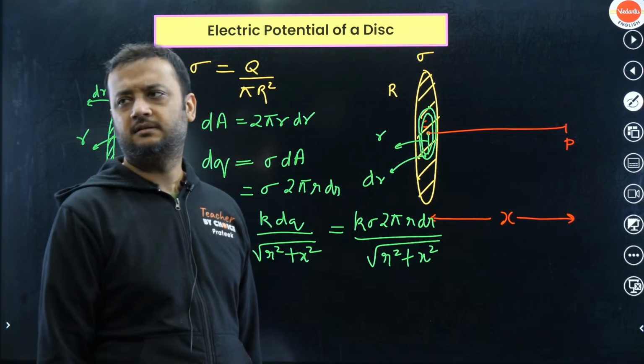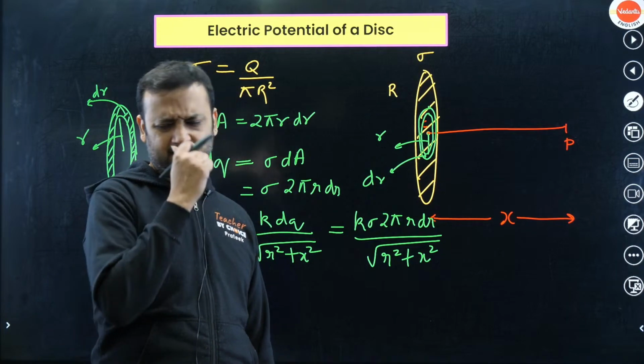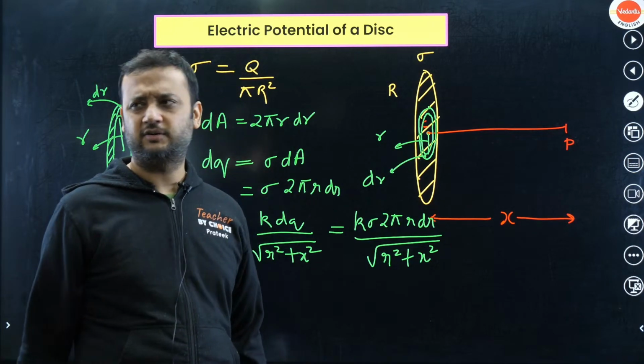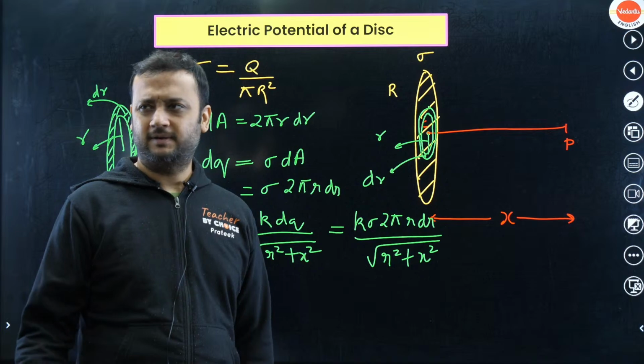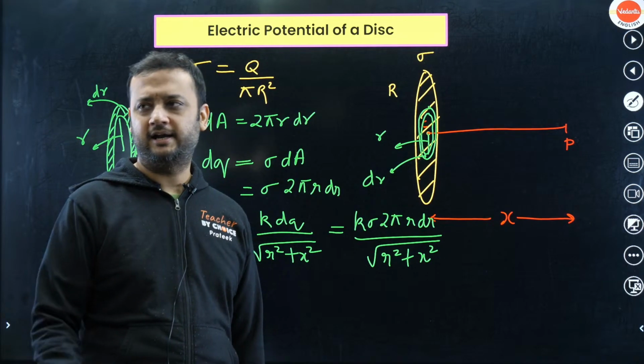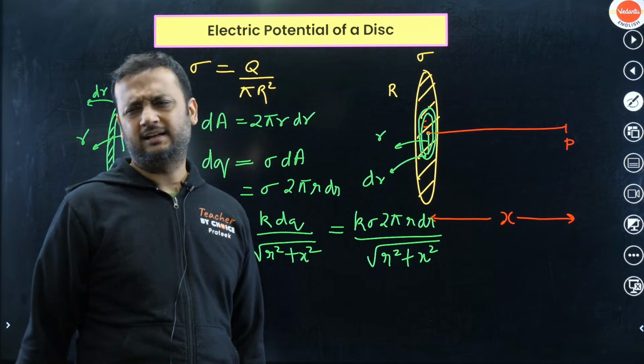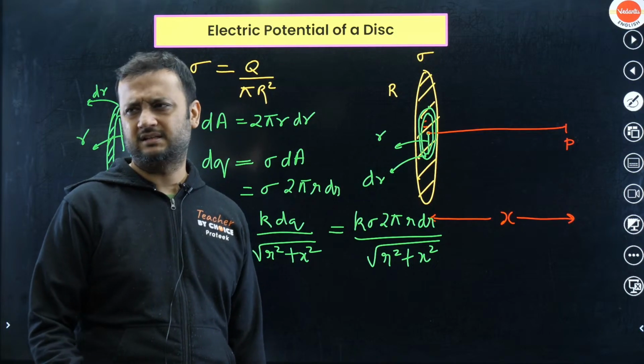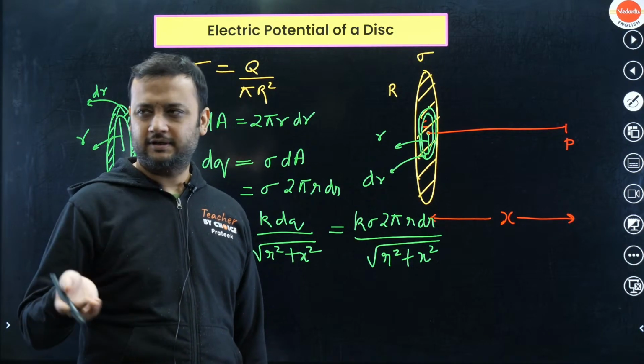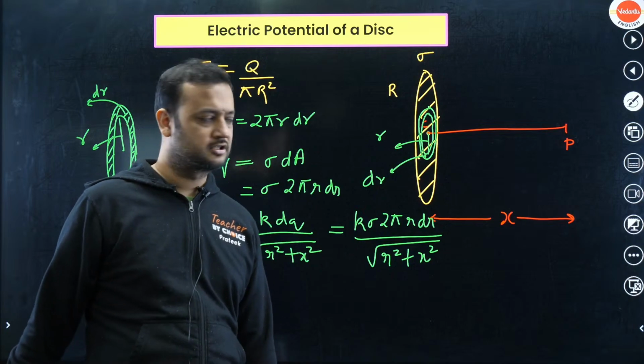JEE rank selection, Mahalakshmi, if you get anything under 20,000, you will qualify, but for a good college and a good IIT and good branch, you should ideally get a rank within 7,000. So in that case you will get a decent IIT and a decent branch.